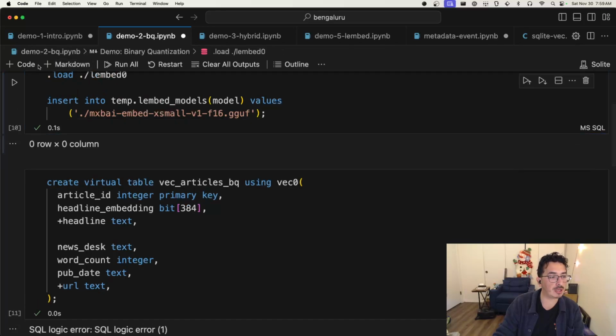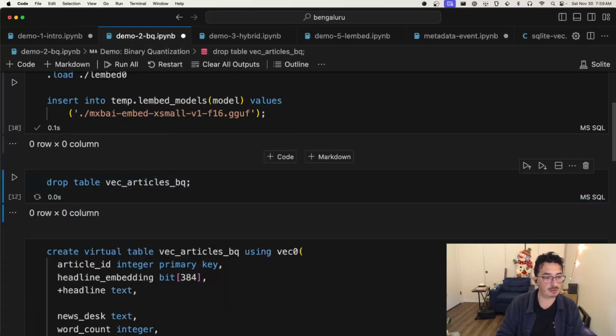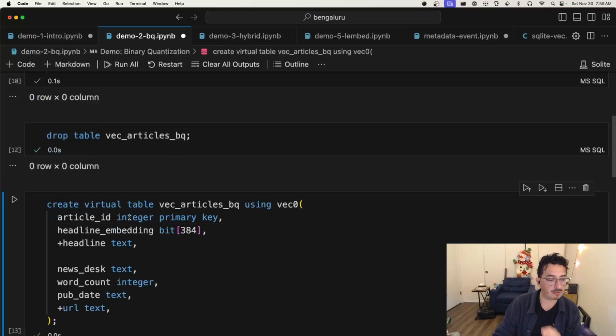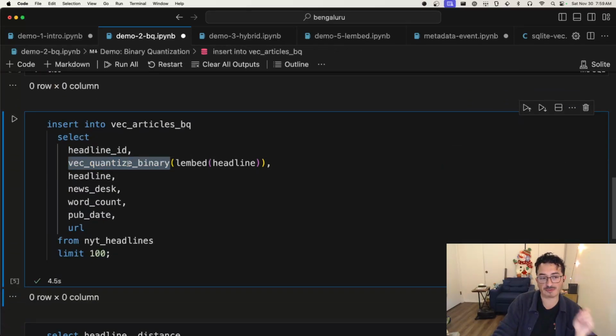Let me drop the previous table, drop table vec articles BQ, so that way I can recreate it from scratch. When we insert the vectors, we have this function called vec quantize binary. It takes the 32-bit floating point vector that we had before, and we perform binary quantization on that vector.